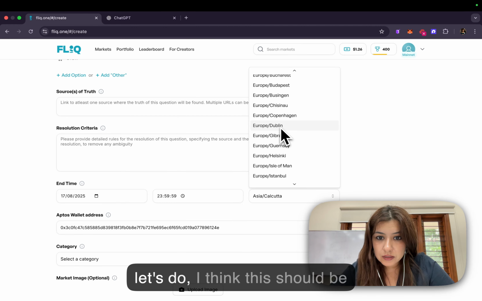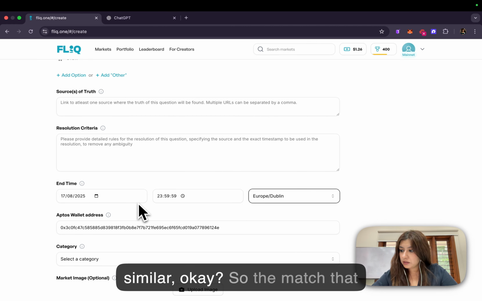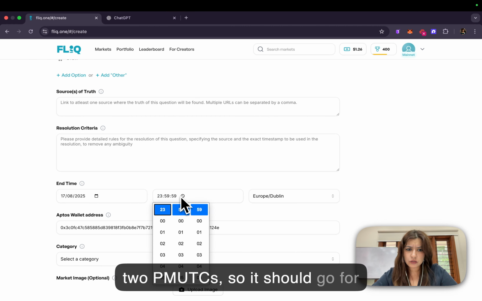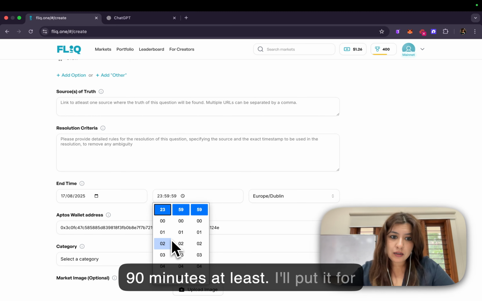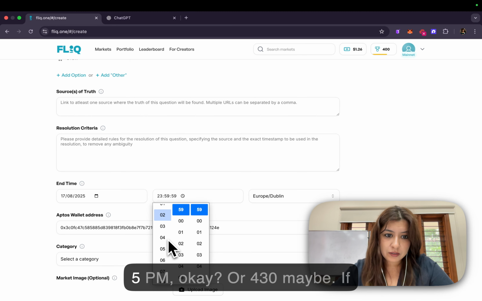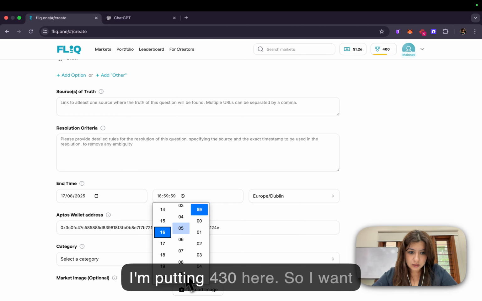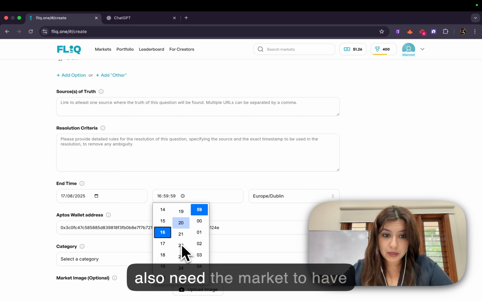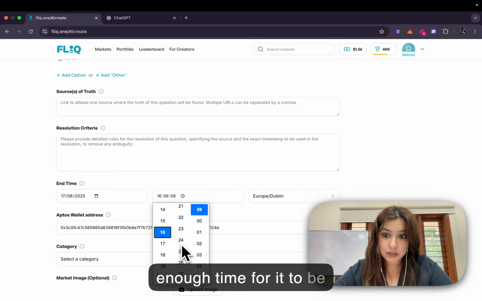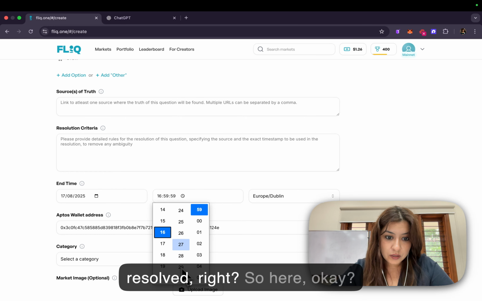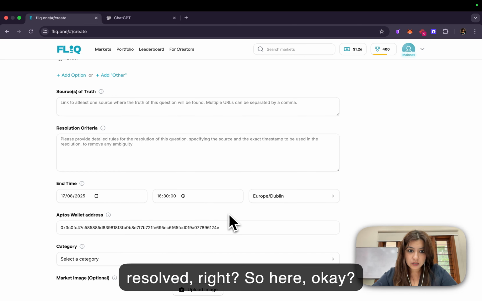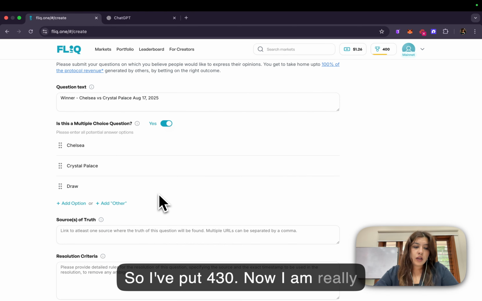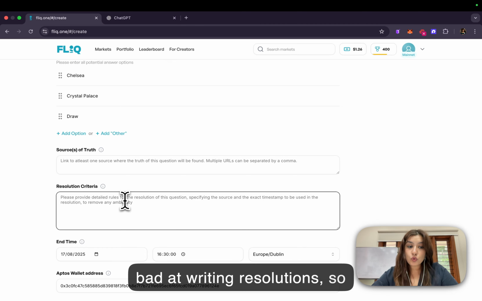Okay, let's do, I think this should be similar. Okay, so the match is at 2 p.m. UTC, so it should go for 90 minutes at least. I'll put it for 5 p.m., okay? Or 4:30 maybe. So if I'm putting 4:30 here, I want the market to close soon, but I also need the market to have enough time for it to be resolved, right? So I've put 4:30. Now I am really bad at writing resolution. So what will I do?